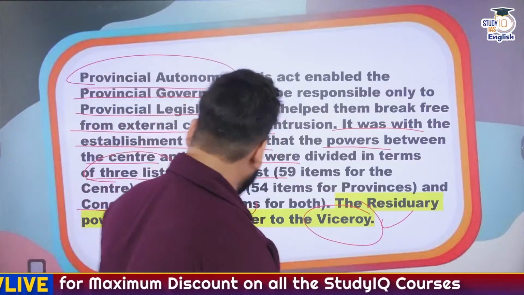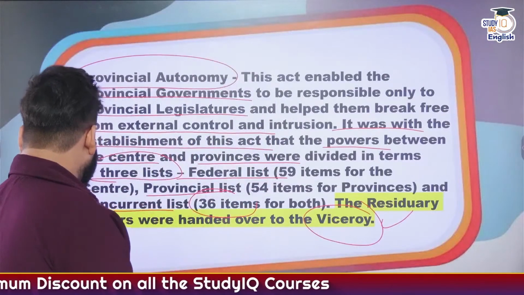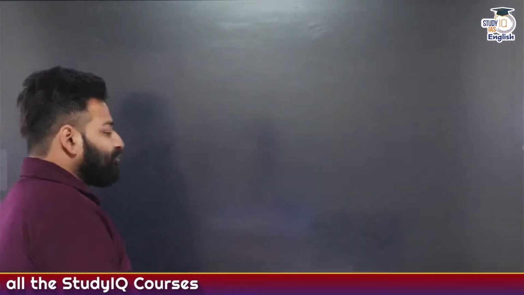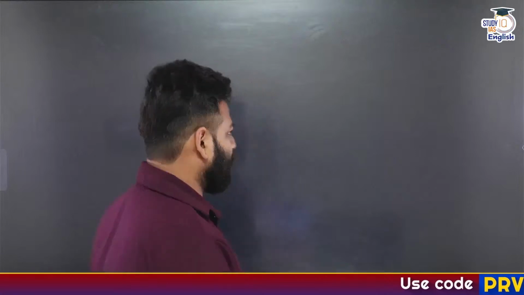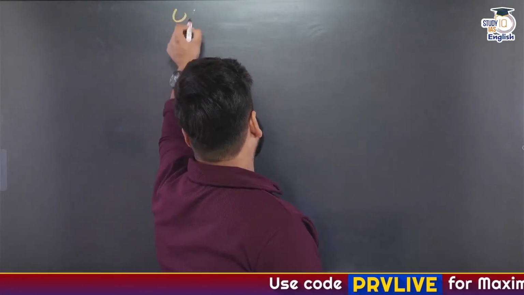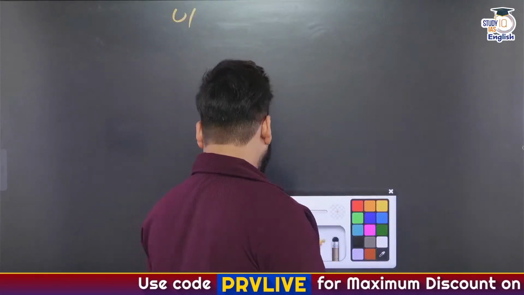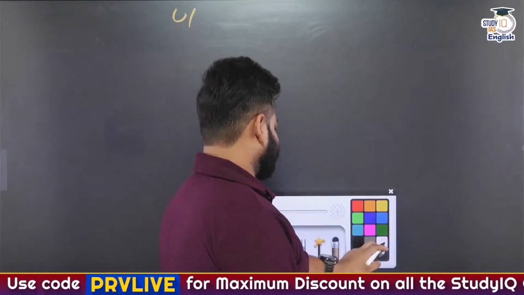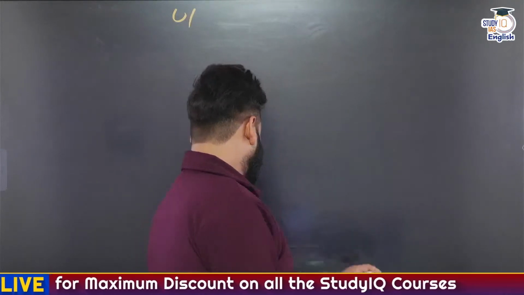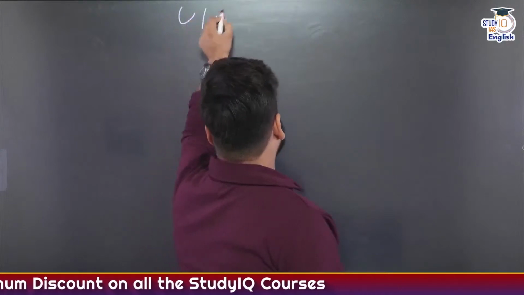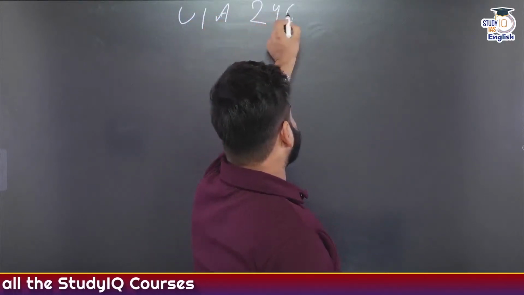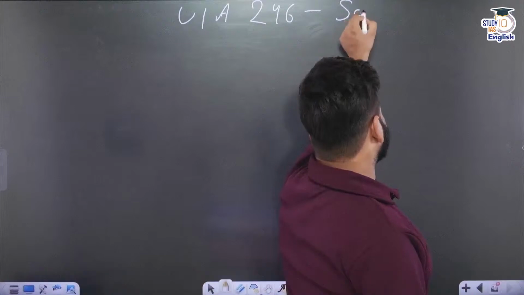So at present, when we talk about the present system of the distribution of powers between the centre and the states, what we have got under Article 246 mentioned in Schedule 7?